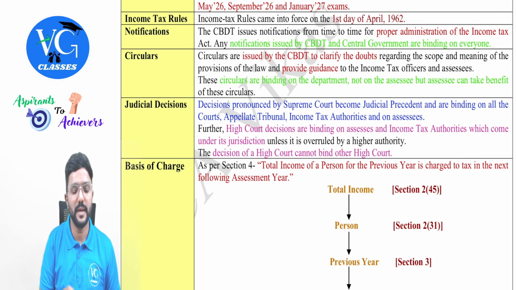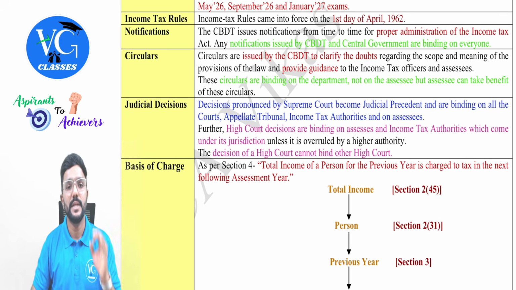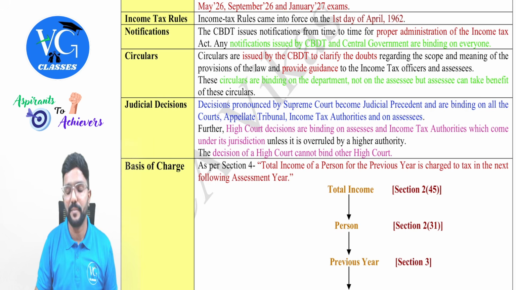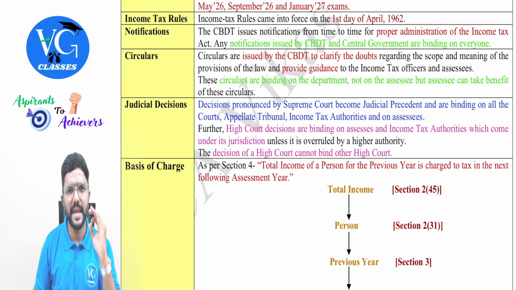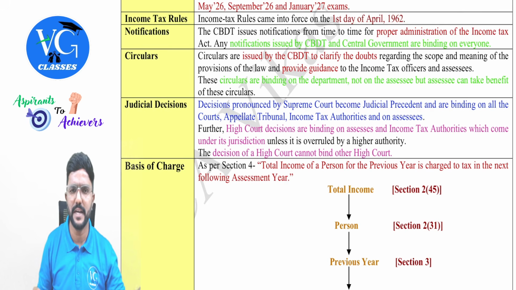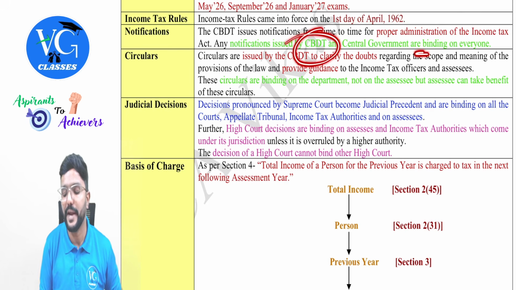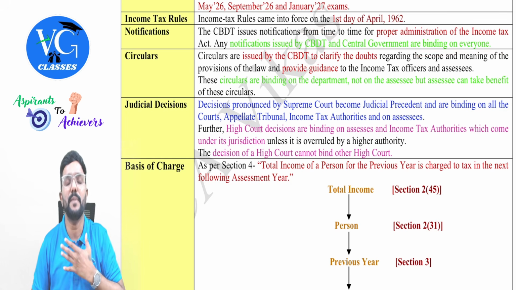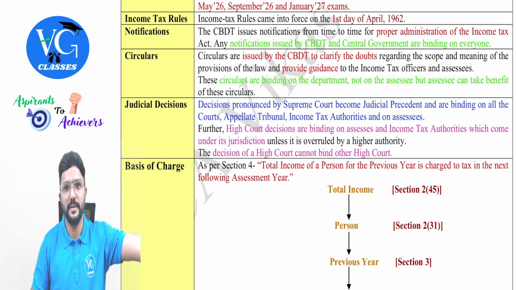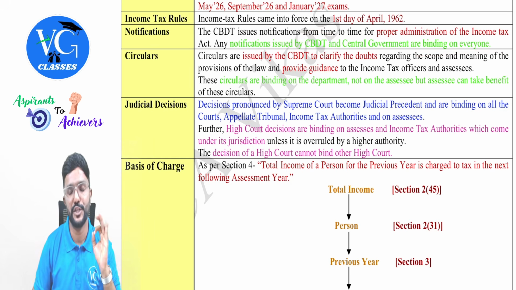Then coming to the notifications, the CBDT issues notifications from time to time for proper administration of income tax. And any notification which is released by either the central government or CBDT will be binding on everyone, guys. Binding on everyone in the sense whether it is the public at large or the department or even the government officials.